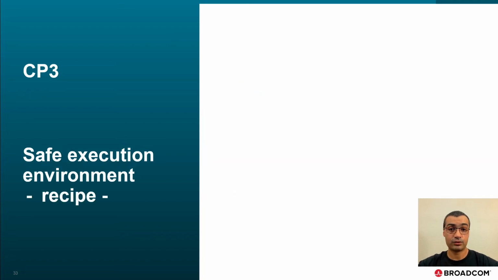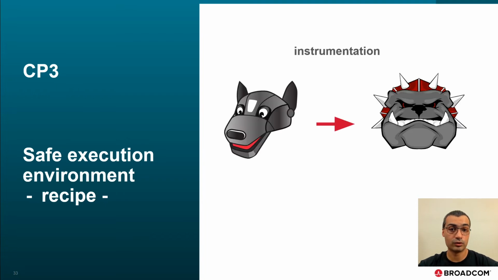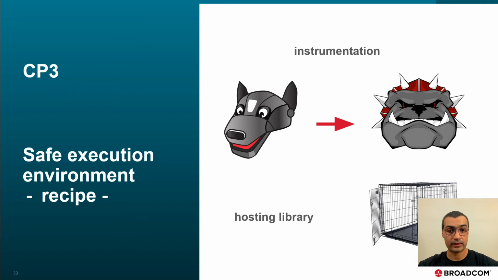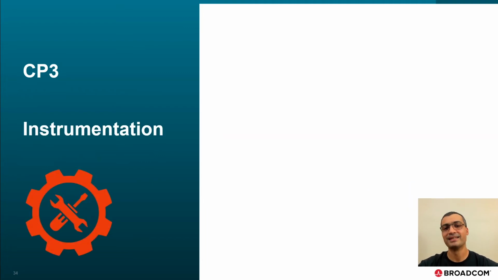To create a safe execution environment, we need mainly two ingredients: a way to instrument code modules for containment of potential vulnerabilities, and a hosting library to load, execute, and enforce the sandboxing rules. And in practice, the third part comes after the initial release to keep that cage door closed. Don't ask me how I know. So let's start exploring the instrumentation.